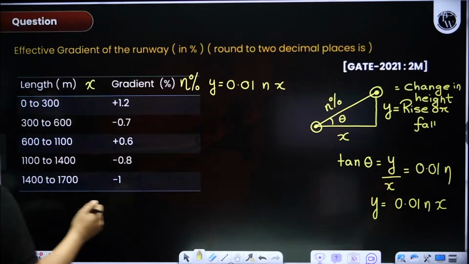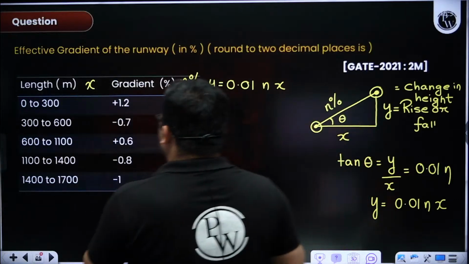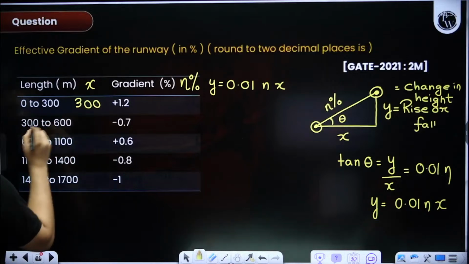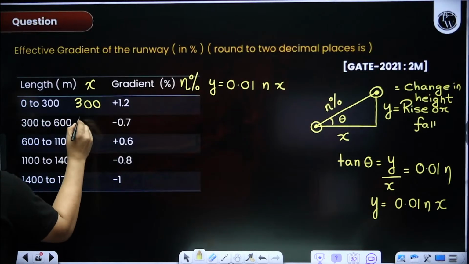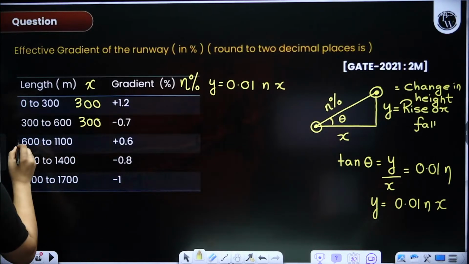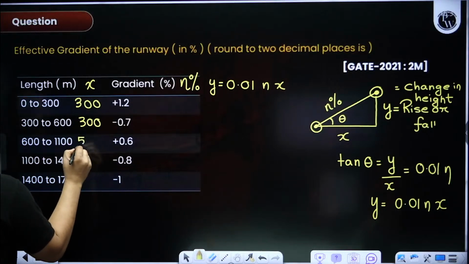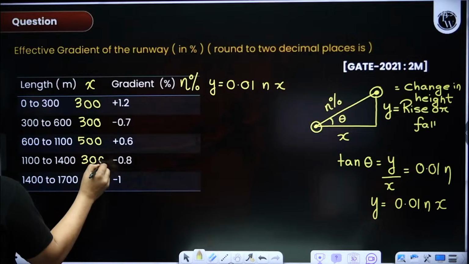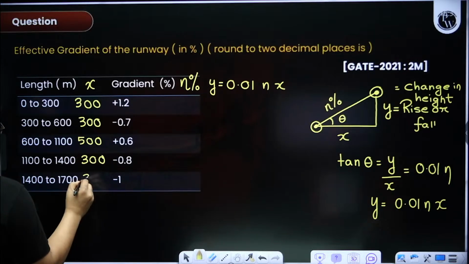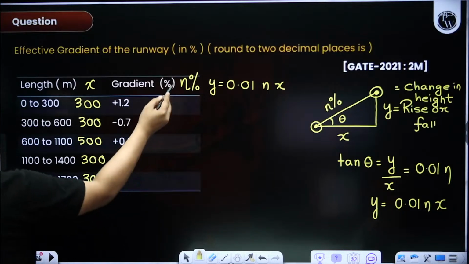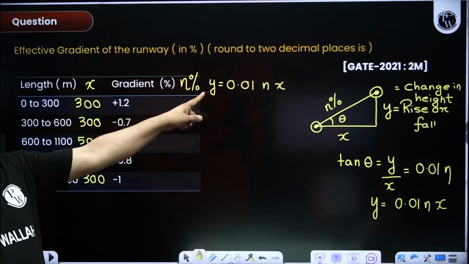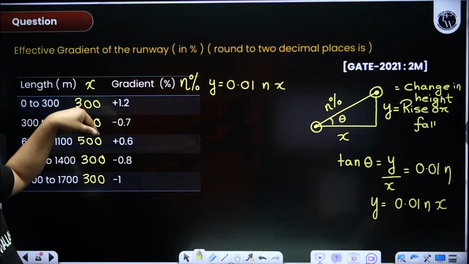How can we find out this x? Horizontal distance: 0 to 300, horizontal distance will be 300. 300 to 600, horizontal distance will be 300. 600 to 1100, horizontal distance will be 500. 1100 to 1400, 300. 1400 to 1700, 300. Now I can find out the change in height or elevation when I'm going from one point to another point.